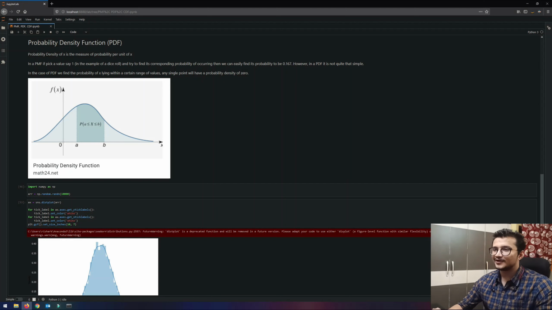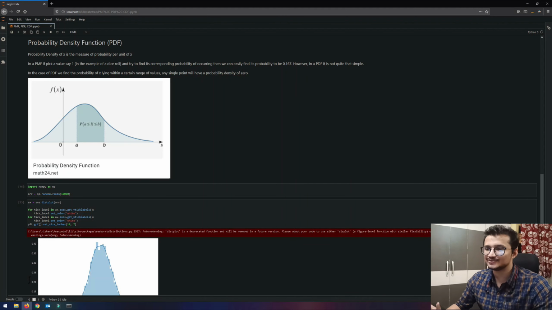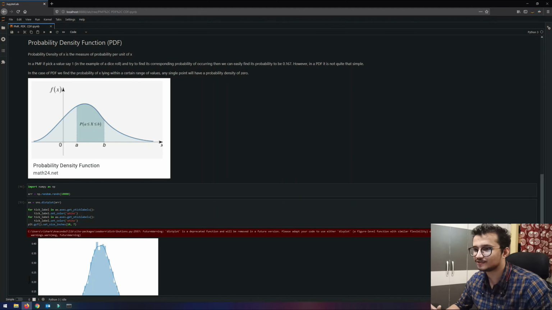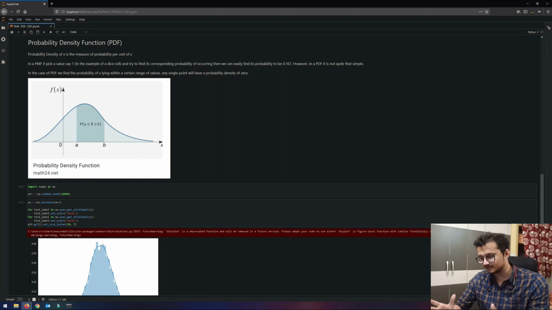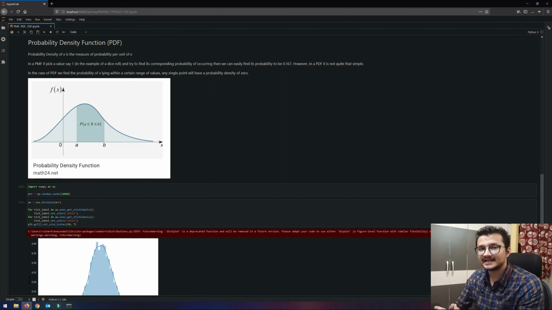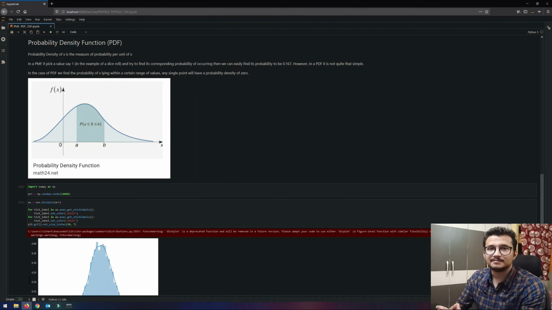Now let's come to the main point, the PDF, which is actually used the most. Let's revisit the question that we were discussing when I was showing you the presentation. The reason we cannot extract the probability of a continuous random variable at a specific value x is because it's a probability density function, right? Being a density function, it's not calculated at a specific point.